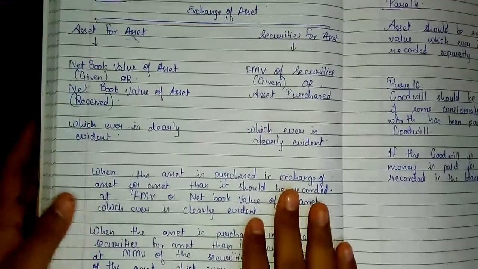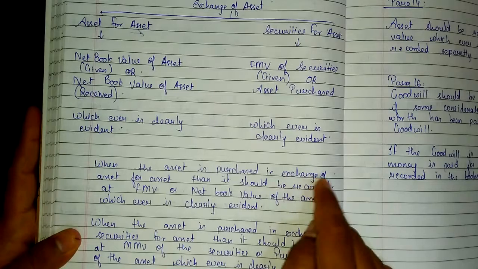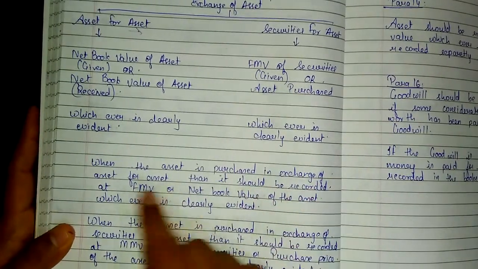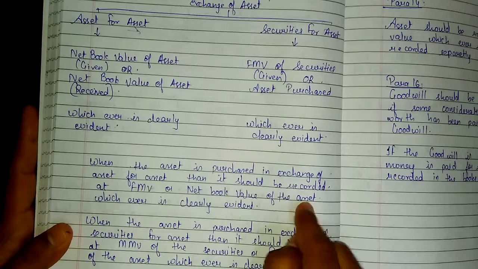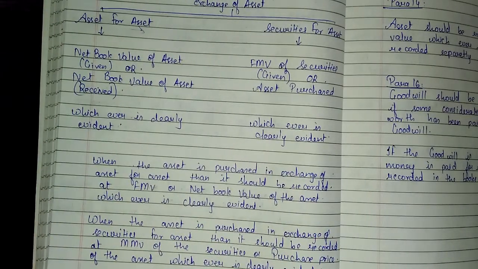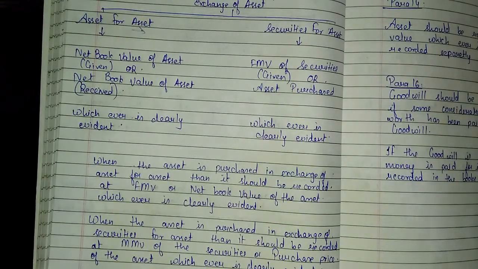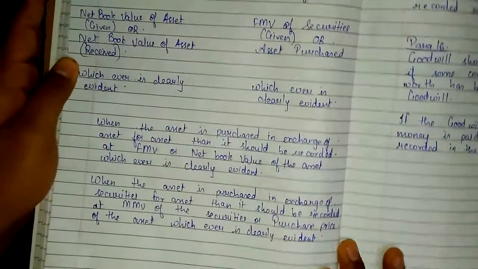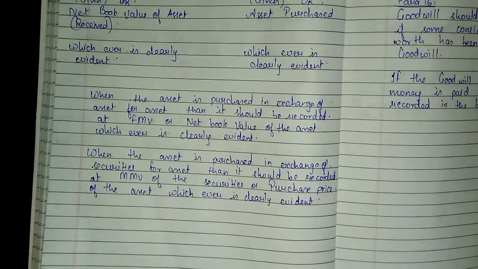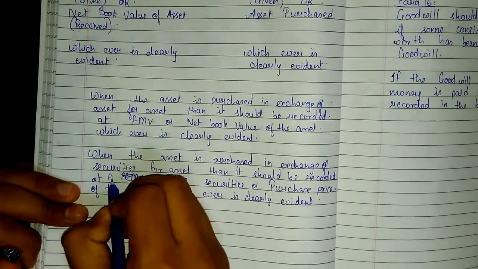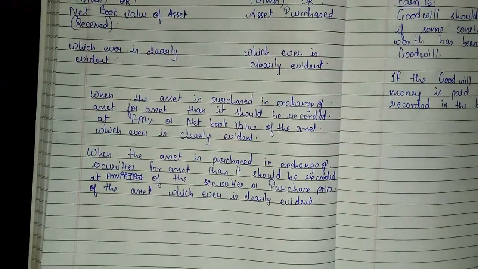Para 11, exchange of asset. When an asset is purchased in exchange of an asset, then it should be recorded at FMV or net book value of the asset, whichever is clearly evident. Whichever is clearly evident means the asset given or asset received, whichever price is clearly evident, we will take as the purchase price of the asset. When the asset is purchased in exchange of securities, then it should be recorded at, sorry, it's not MMV, it's FMV, fair market value of the securities or purchase price of the asset, whichever is clearly evident. Okay.